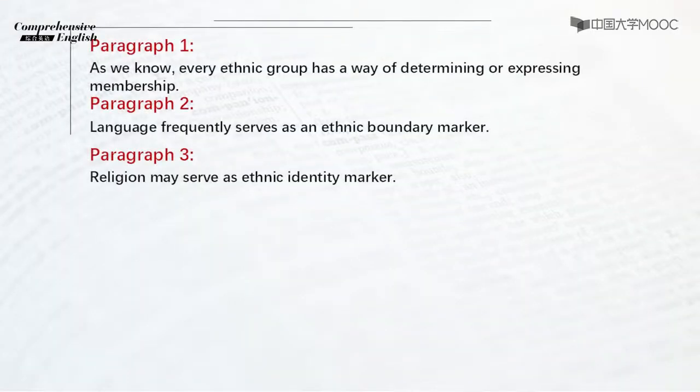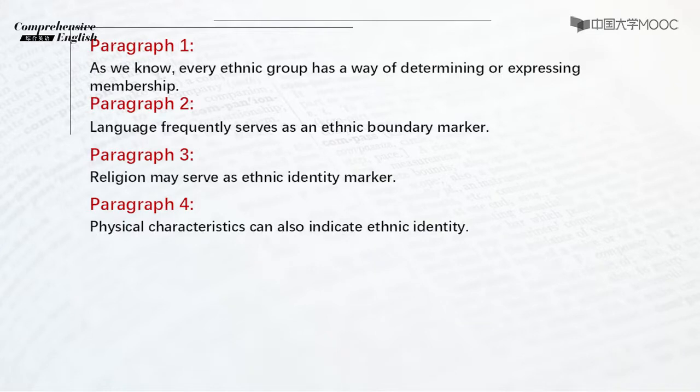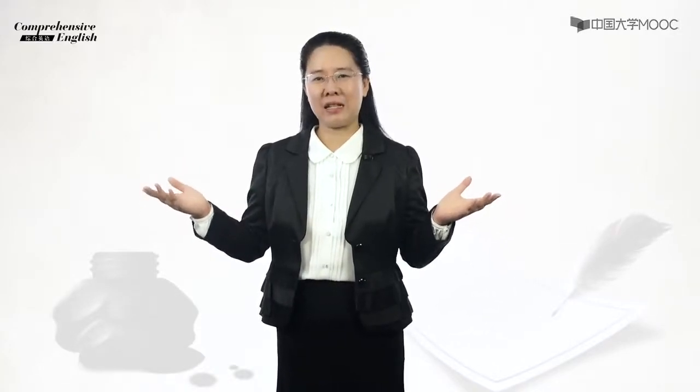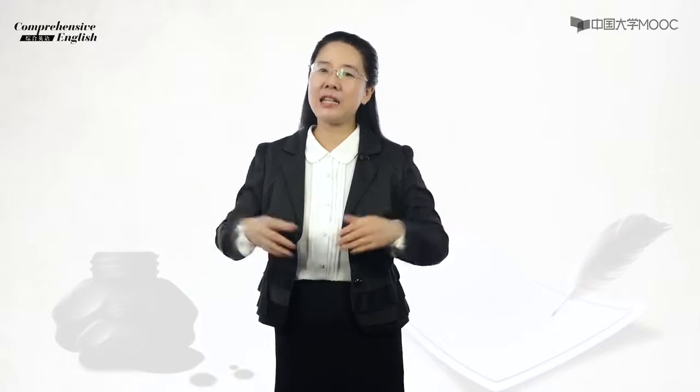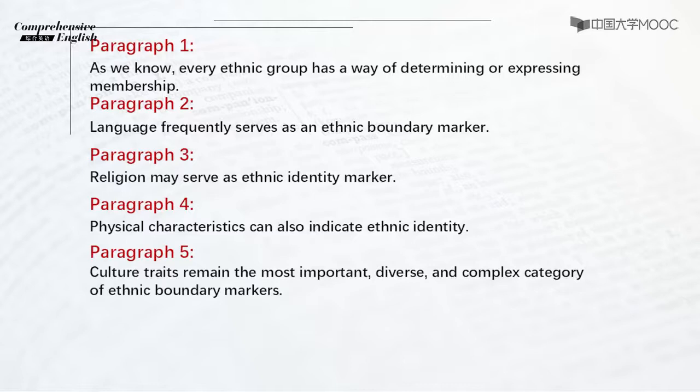In the third paragraph, religion may serve as ethnic identity marker. In the fourth paragraph, physical characteristics can also indicate ethnic identity. Members of the three major ethnic groups in Malaysia, Malay, Indians, and Chinese are readily distinguishable by their physical appearance. In paragraph 5, cultural traits remain the most important, diverse, and complex category of ethnic boundary markers.